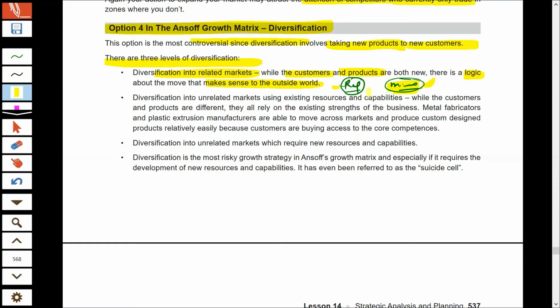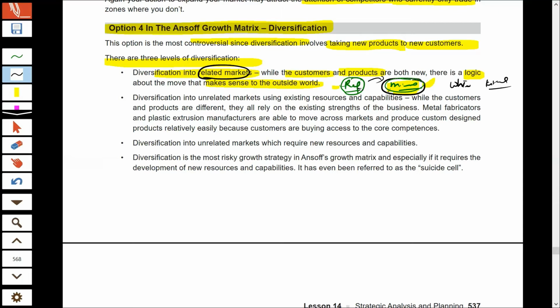The customers buying microwaves are not the same as those buying refrigerators. So this is a kind of diversification, but we'll still term it related diversification because there is some kind of linkage between these two products. These two are considered white goods industry. Both are kitchen appliances. So there is some kind of connection or logic between your expansion, right?